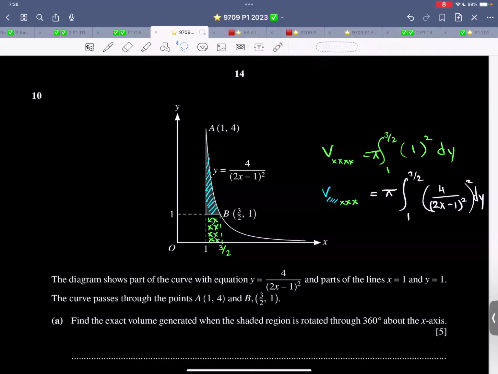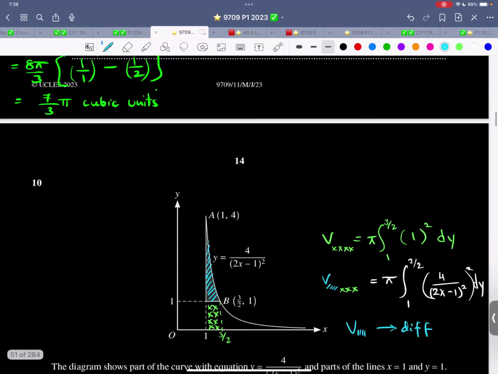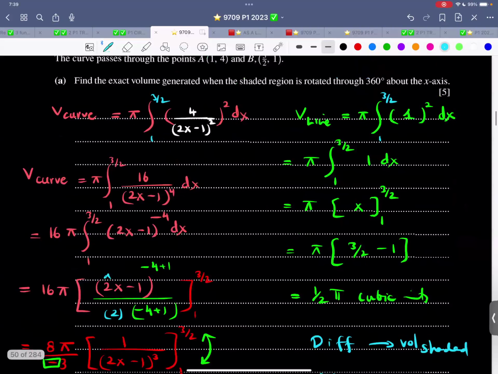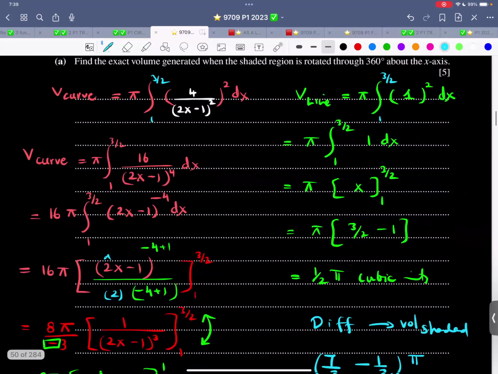Now let me also correct this thing. Okay, so now we are looking for the difference, and that difference is the answer. So therefore, volume of only blue region, that is the difference between the two volumes. So this is just a strategy that I've written for right now. Let's look at this. First thing, volume under the curve. Just look at the working. Let me highlight the working for you.